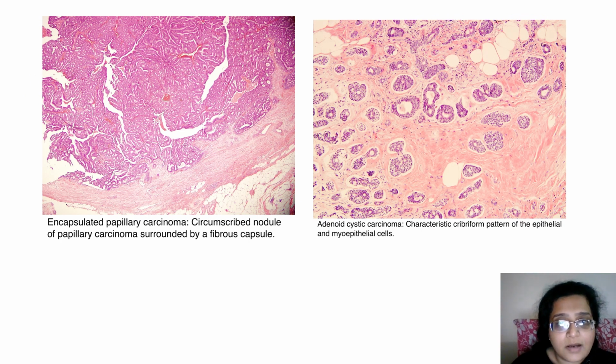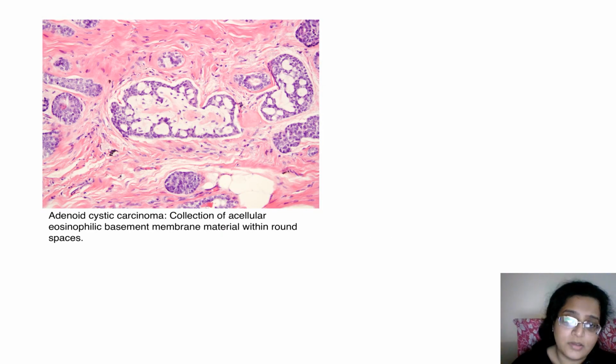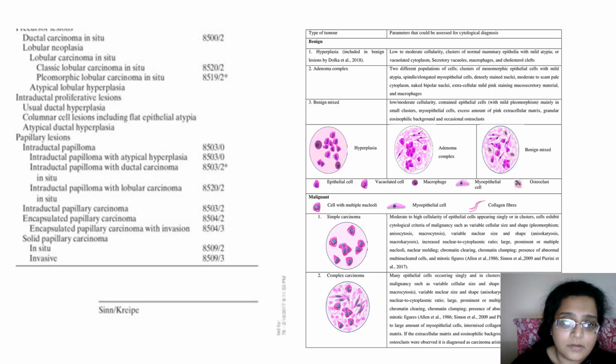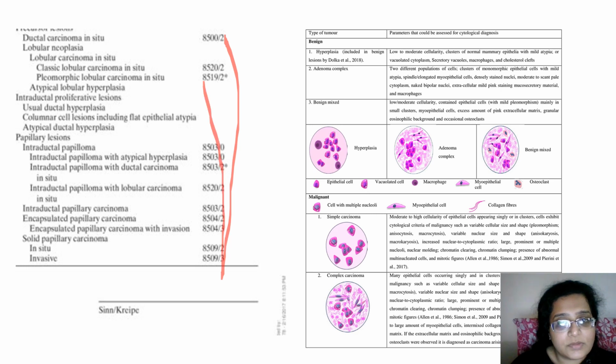Then there's a papillary carcinoma. You all know about it. You'll see a stalk. There's an adenoid cystic, salivary gland-like tumor. All these are variants of breast carcinoma with some eosinophilic secretion in the center. So this is the classification with the various types of carcinoma, and this I found on the net, where they have shown that hyperplasia is multiple epithelial cells with some macrophages, etc. Just a difference that I need to tell you.